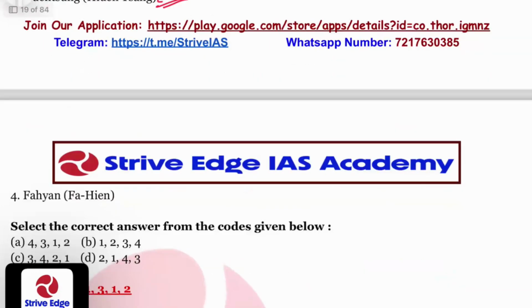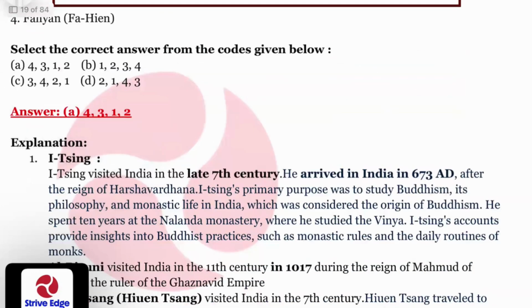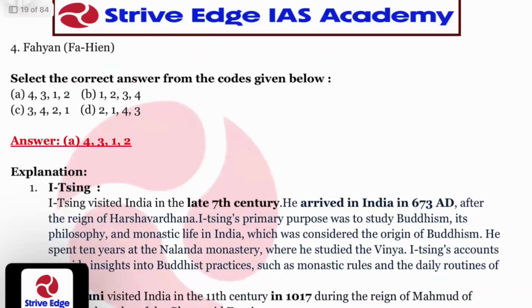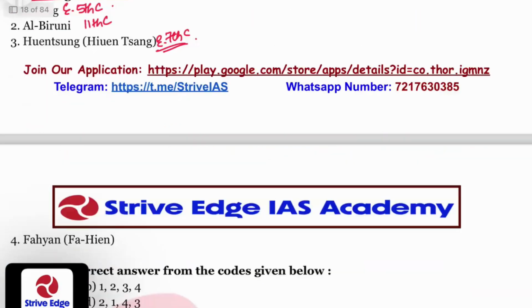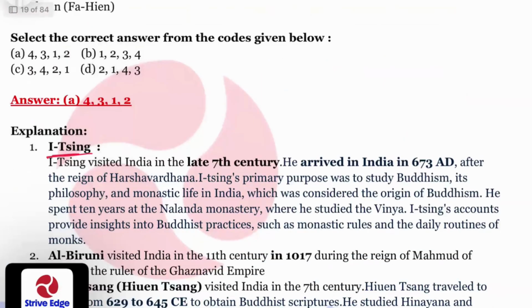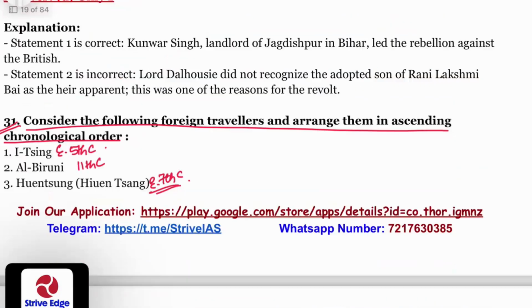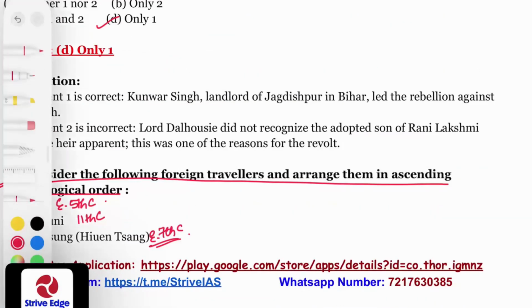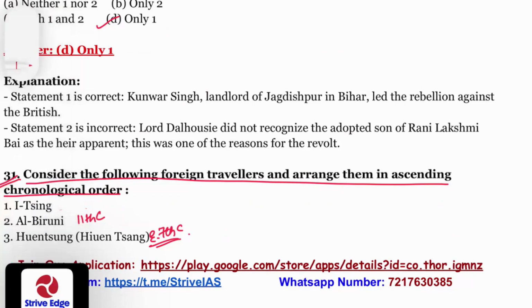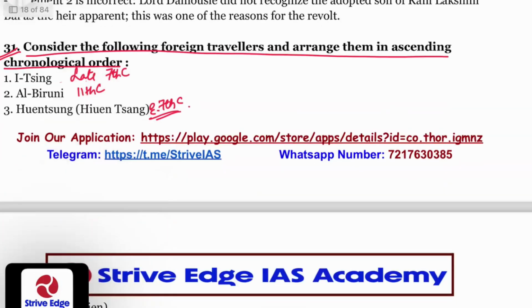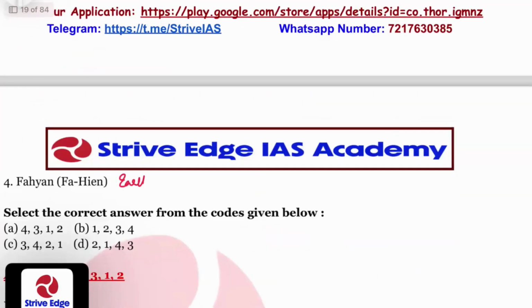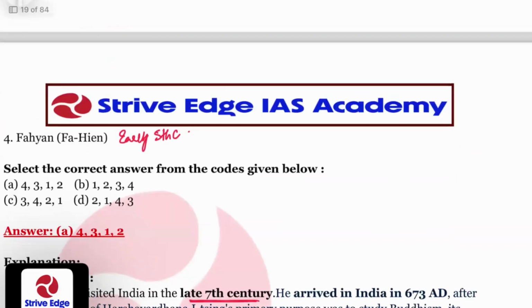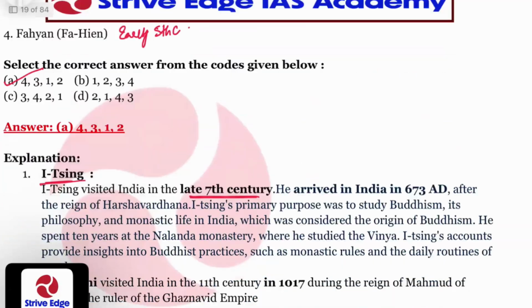And Fa-Hien visited in the early 5th century. So the correct answer is 4, 3, 1, 2.